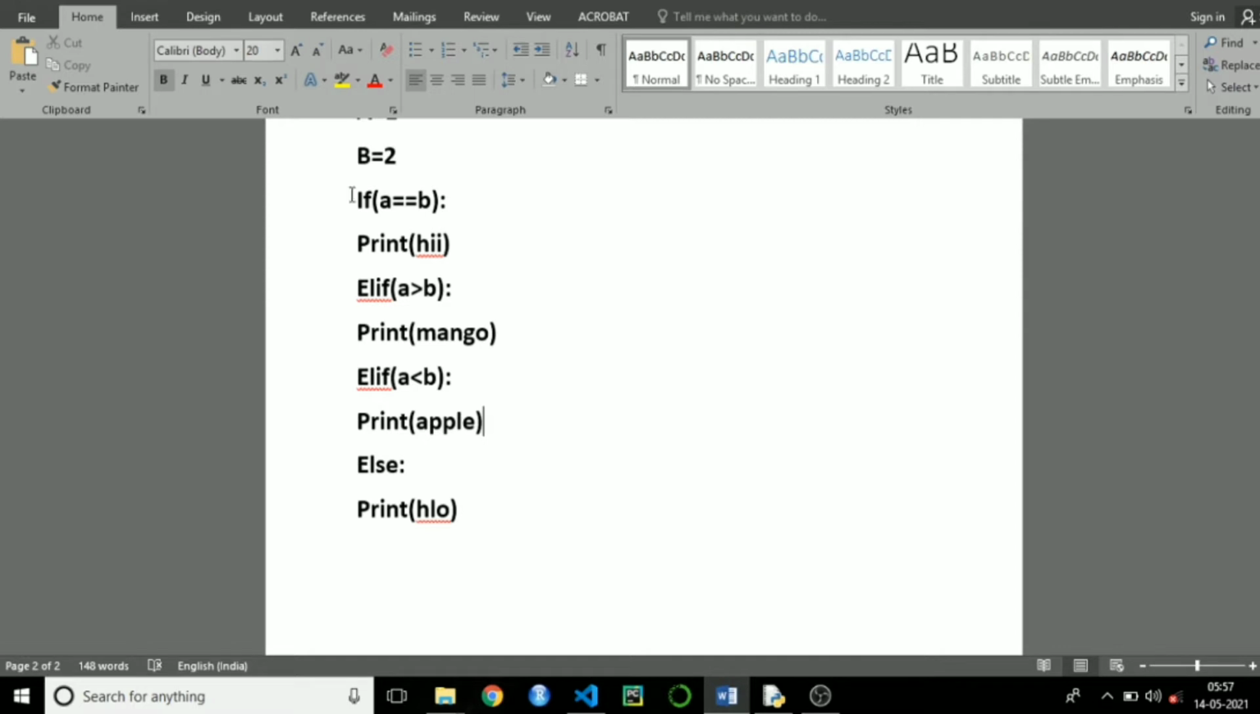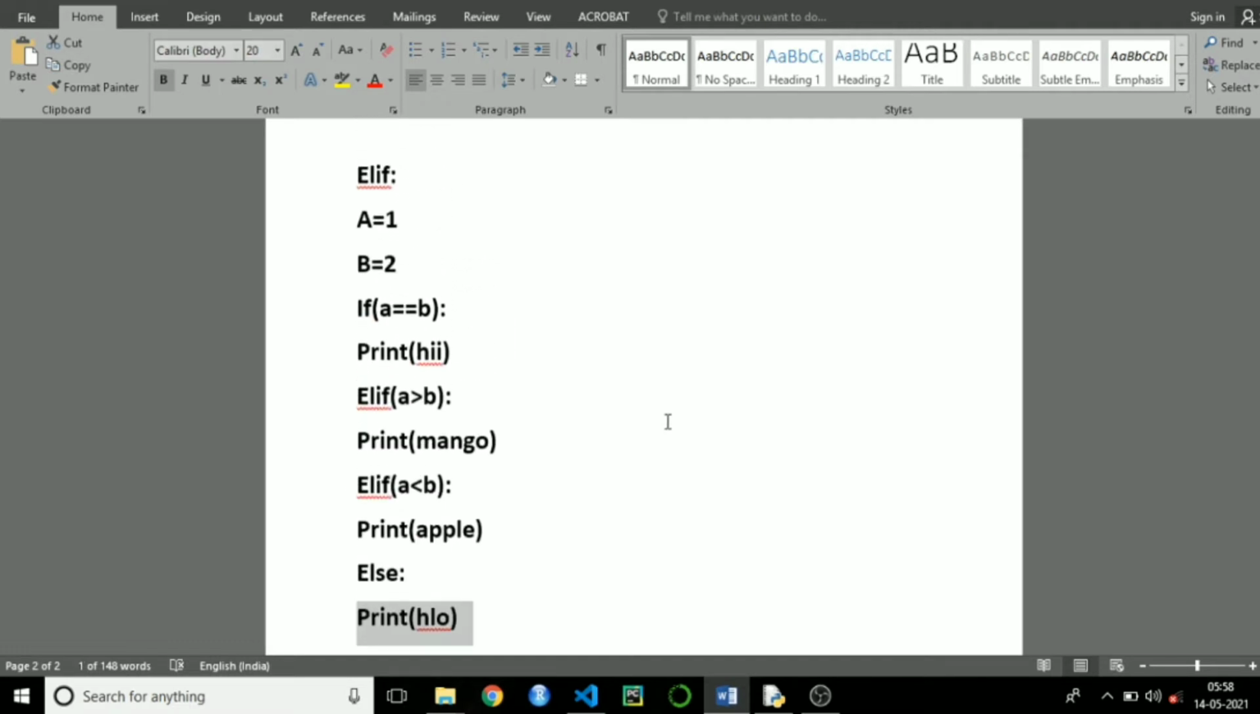First you need to give if condition. If condition fails, then only it will check for else if. If condition pass, then it's not going to check for else if condition, then it will exit from the condition. If all this statement fails to execute, then finally else condition will execute and print hello. This is how else if works in Python.